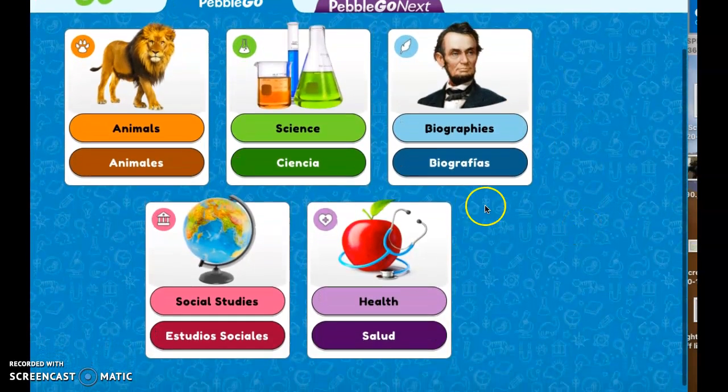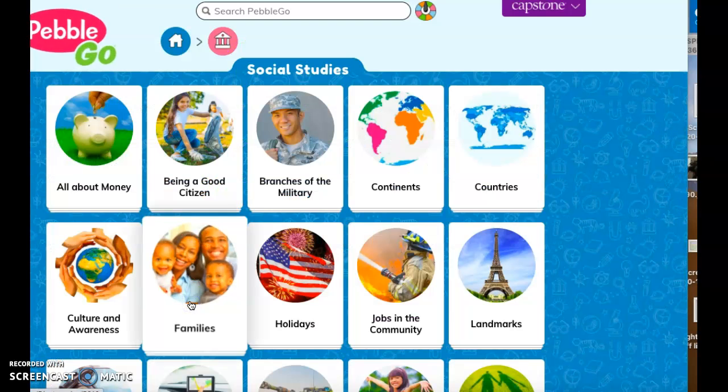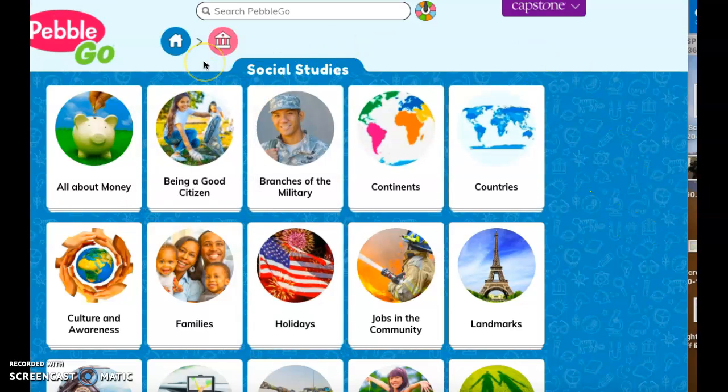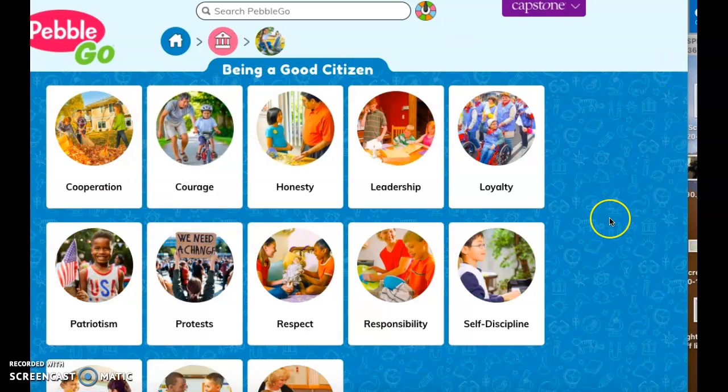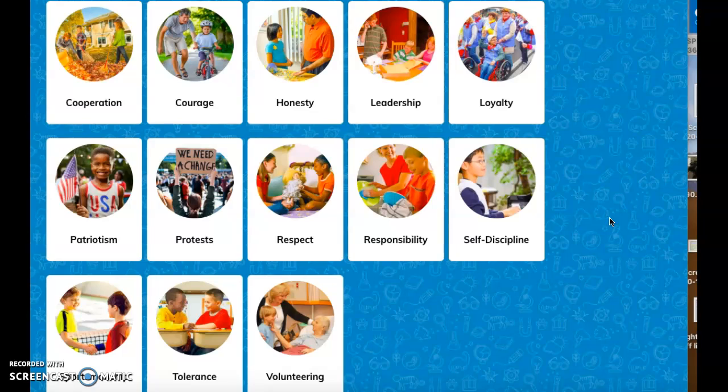You are going to go to Social Studies, so look at the globe, click Social Studies, and then you're going to go to Being a Good Citizen. Whoa, you're going to click Being a Good Citizen. And then this is where you get to choose. So there's a ton of different topics, and you're going to choose 3 to click on and read and learn about. There's cooperation, courage, honesty, leadership, loyalty, patriotism, protests, respect, responsibility, self-discipline, sportsmanship, tolerance, and volunteering.